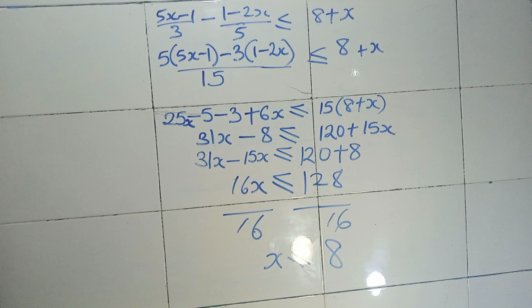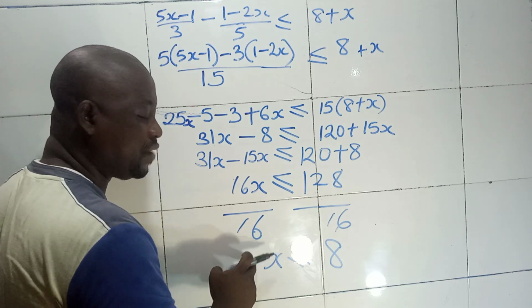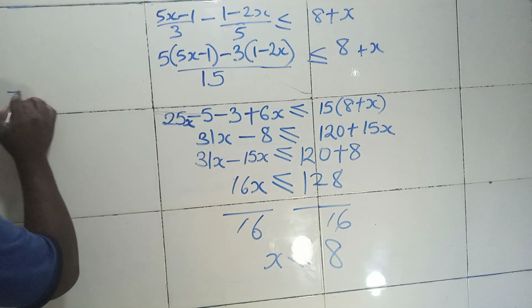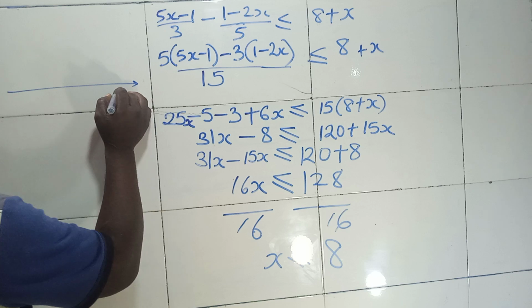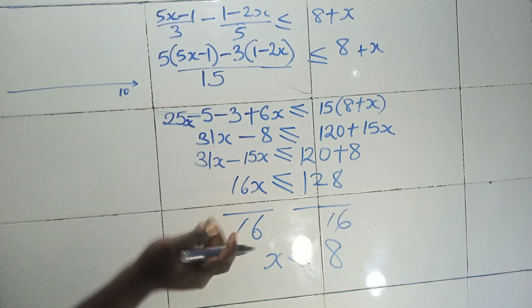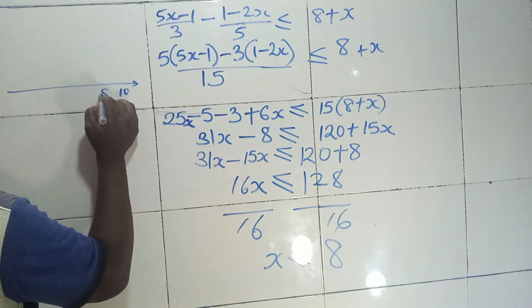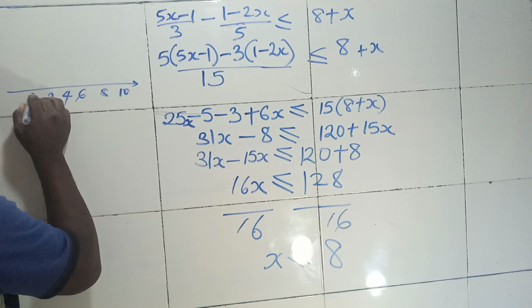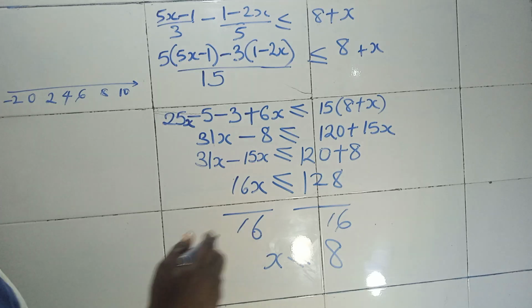Then the question is, how do we draw the number line? Very simple. You have gotten it that the possible values of x are going to be less than 8. So you draw your number line. Since it's positive 8, you can say let this one be 10, you can say 12, any positive number greater than 8, or you can start from 8. So you have 8, 6, 4, 2, 0, minus 2. You can see there is a common difference of 2.